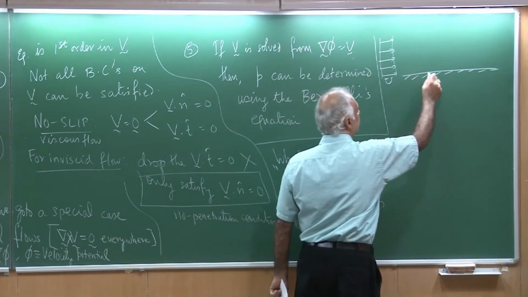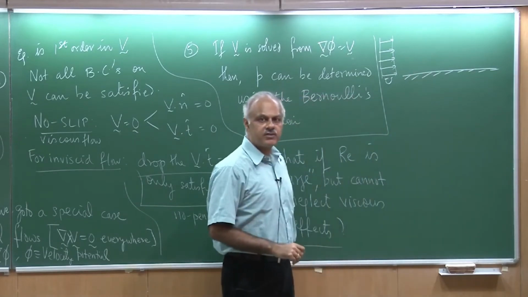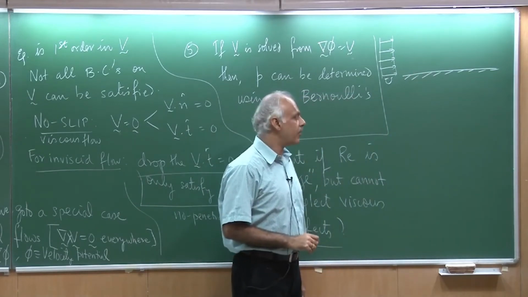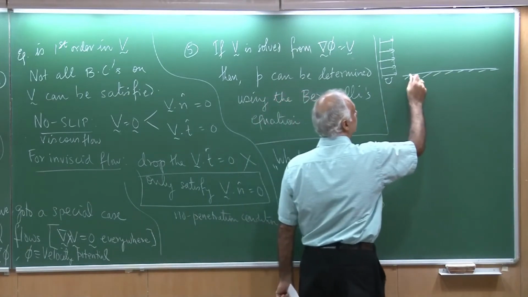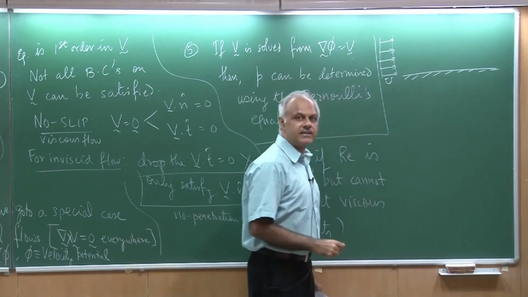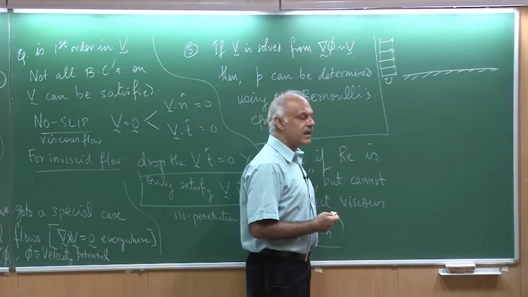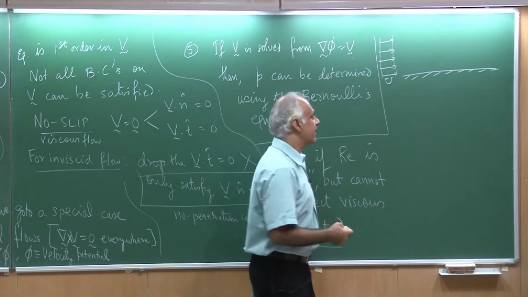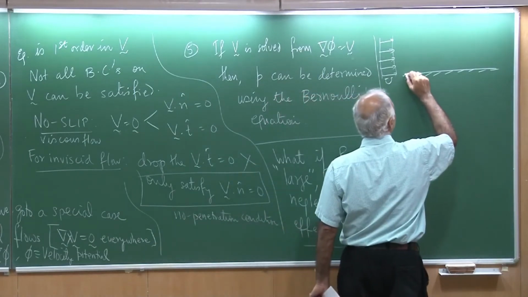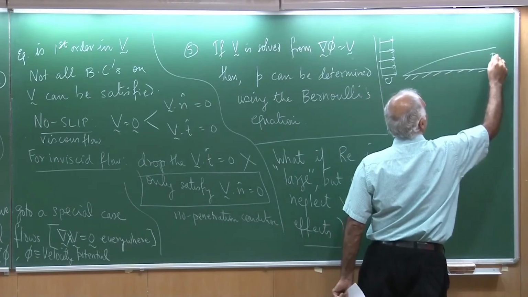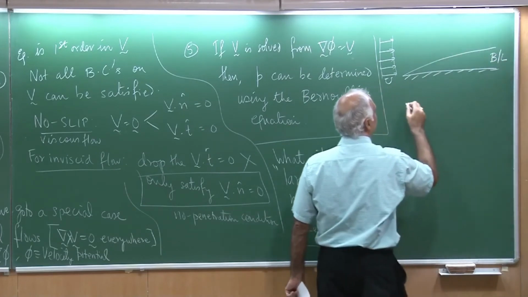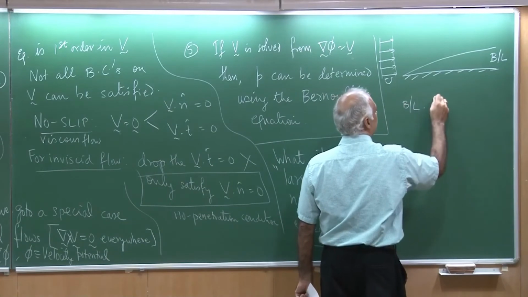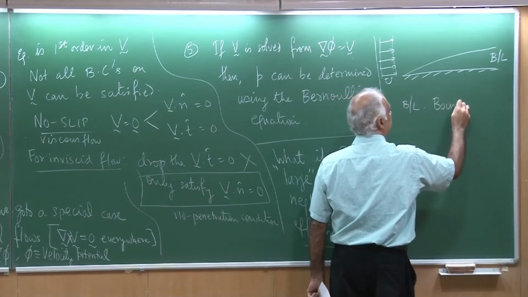Now on the surface of the plate, because of the viscous effects, the no slip boundary condition, the fluid elements here will have a 0 speed. And then I would get what is called a boundary layer. So let me sketch a boundary layer for you. This would be BL, where BL refers to the boundary layer.